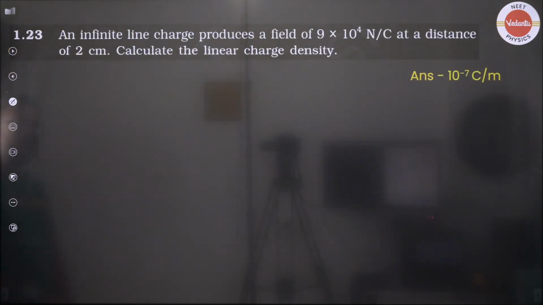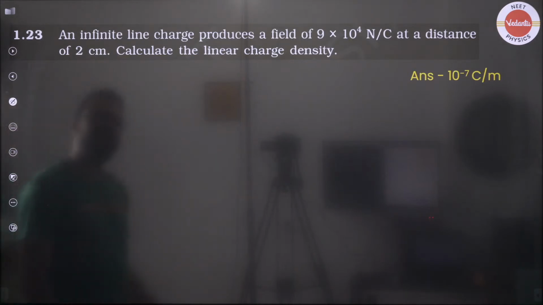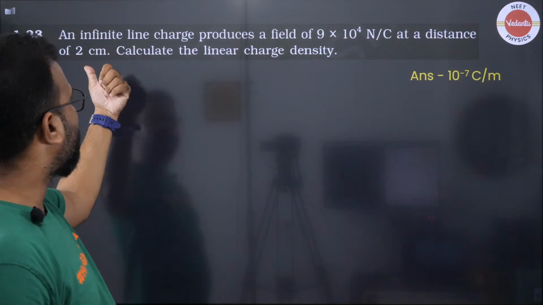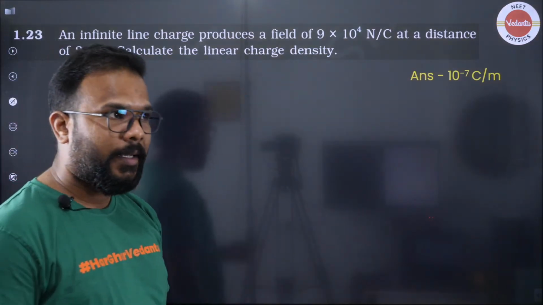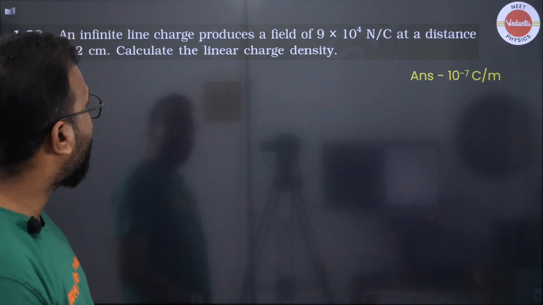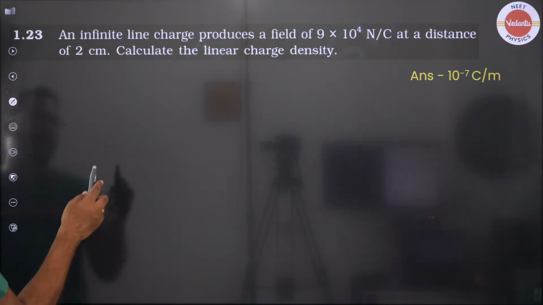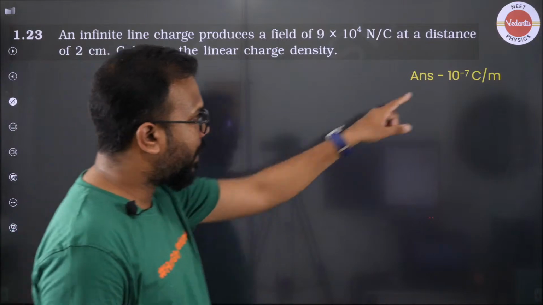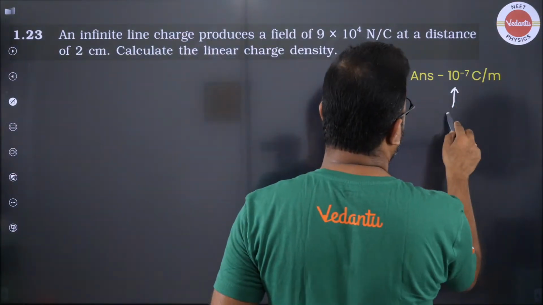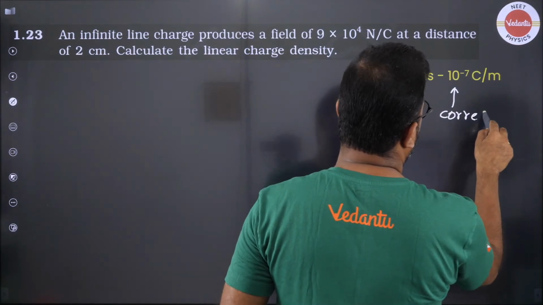Next one, this one is an infinite line charge. It produces a field of this much at a distance 2 centimeter. Calculate the linear charge density. Later on in the same exercise they have asked to derive the formula also. Okay, and let me tell you, in NCERT the answer is given incorrectly. So this is the correct answer.